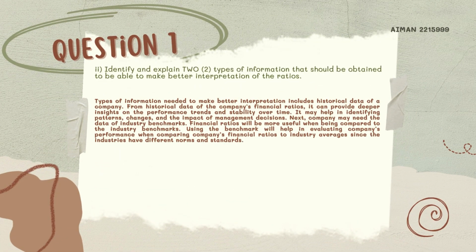For the second question, identify and explain 2 types of information that should be obtained to be able to make better interpretation of the ratios. So the types of information needed include historical data of a company. From the historical data of the company's financial ratios, it can provide deeper insights on the performance trends and stability over time. It may also help in identifying patterns, changes and the impact of management decisions.